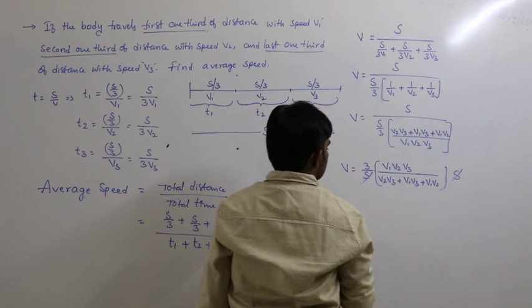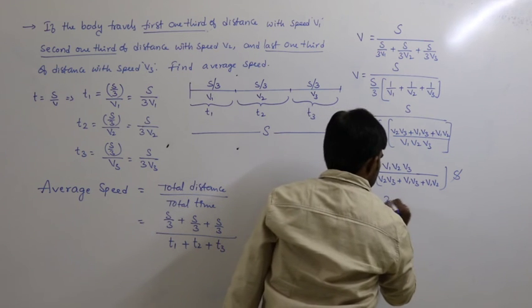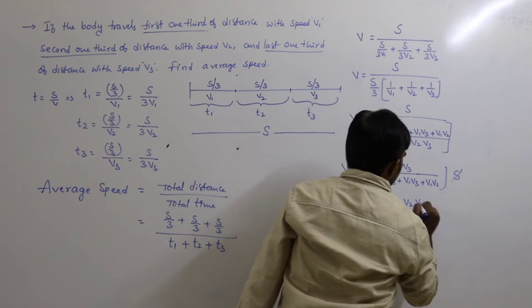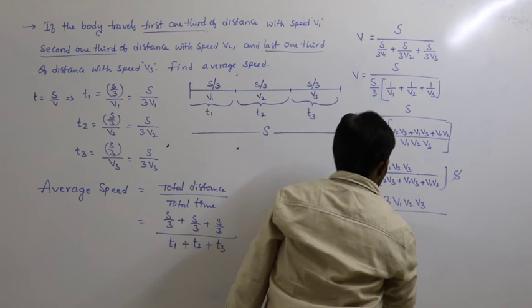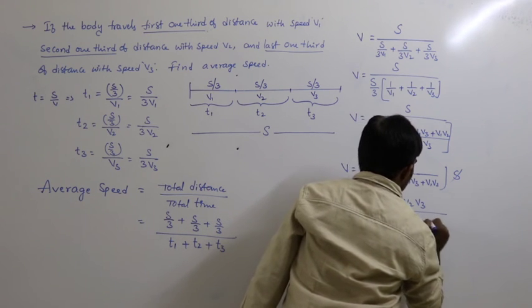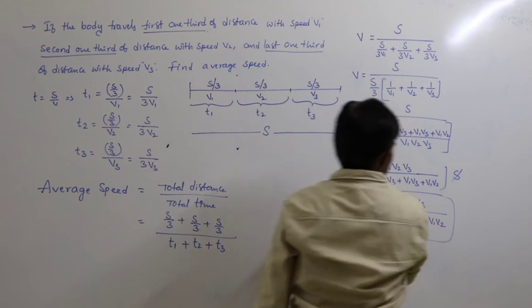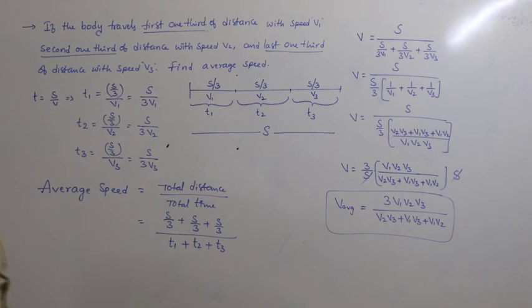This s gets cancelled. Then the average speed or average velocity can be written as 3 v1 v2 v3 by v2 v3 plus v1 v3 plus v1 v2. So this is the average velocity in this situation.